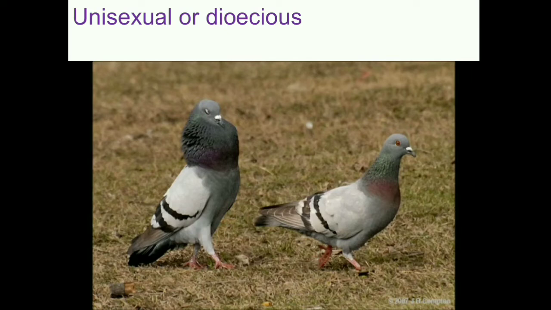Male and females can be distinguished not only by their morphology but also by their behavior. There are behavioral differences also. Males are more aggressive than females and usually they run after the female. See their tail feathers. They drag their tail feathers on the ground, and this is the behavioral difference by which we are able to identify male and female pigeon. So they are unisexual or dioecious, meaning sexes are separate.